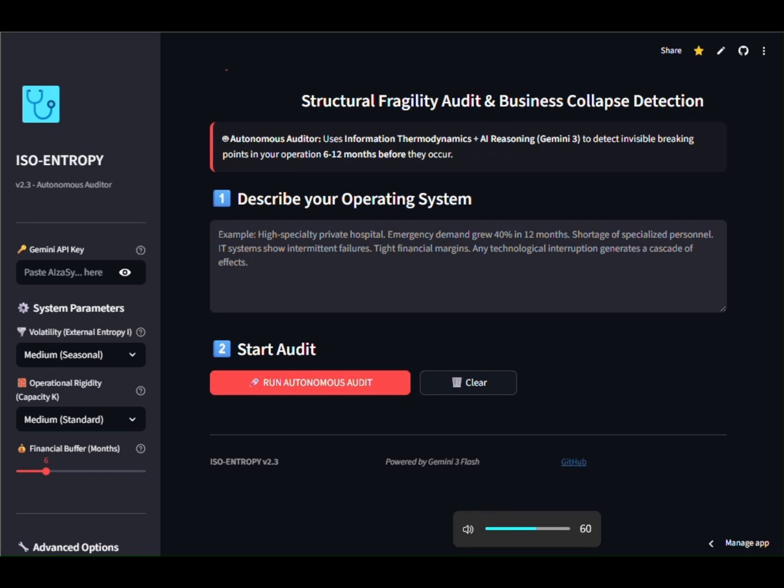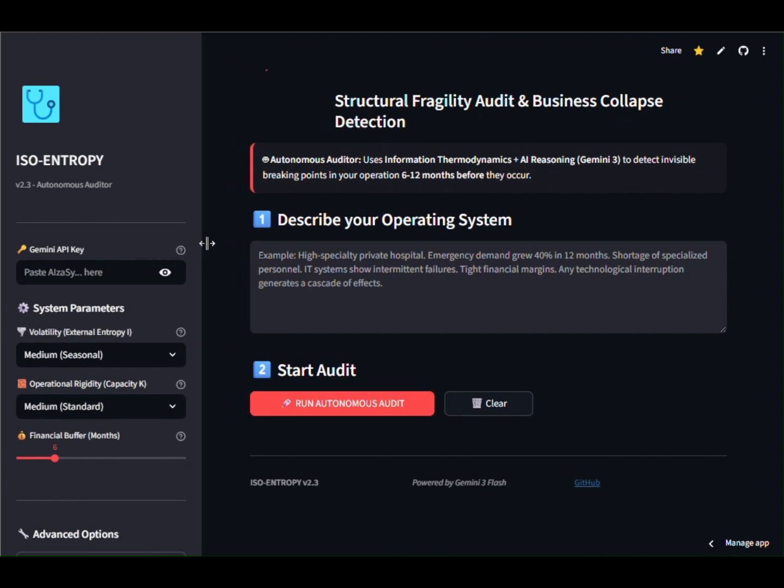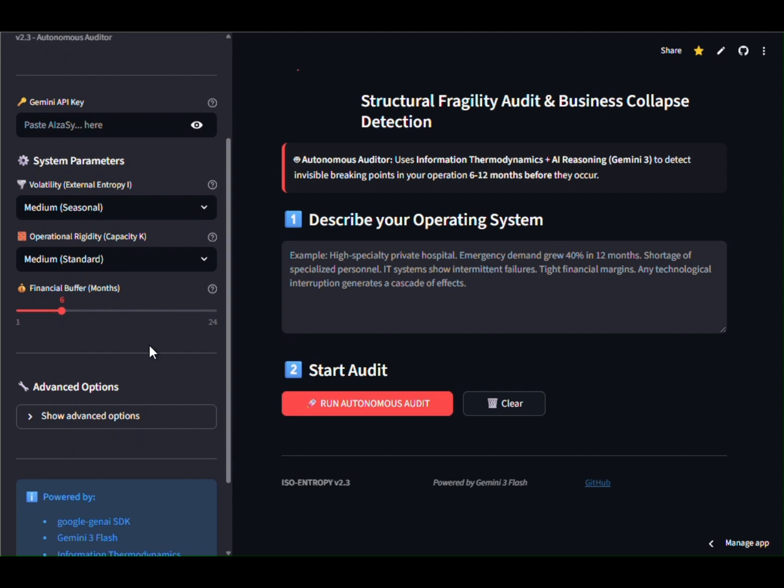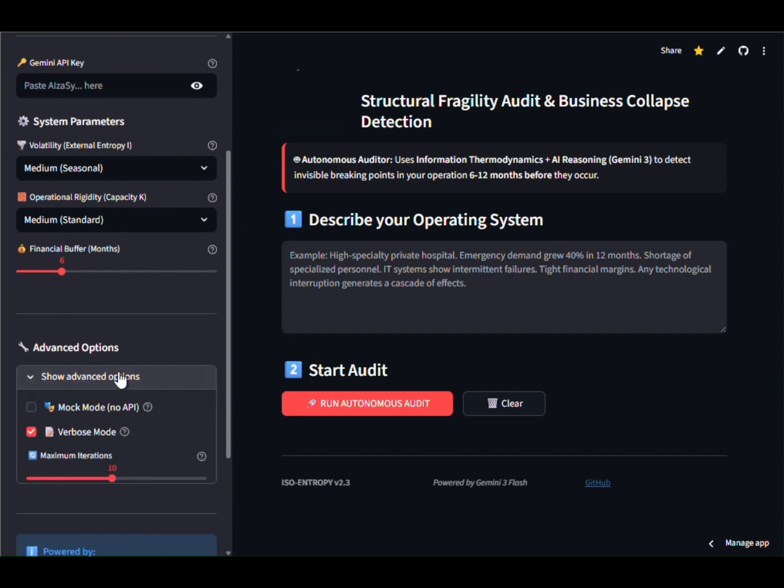Most companies fail due to invisible insolvency when entropy exceeds the system's processing capacity. I present Iso-Entropy, an application that leverages the Gemini 3 Pro API to audit structural fragility through information thermodynamics.